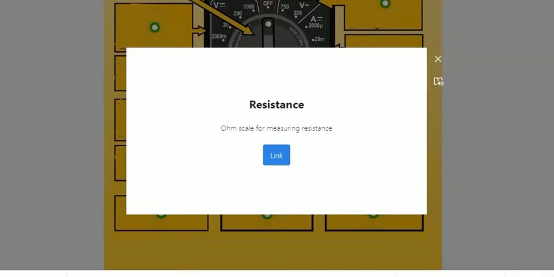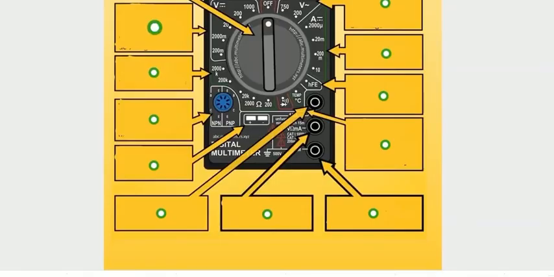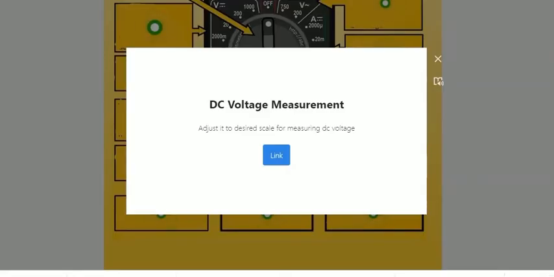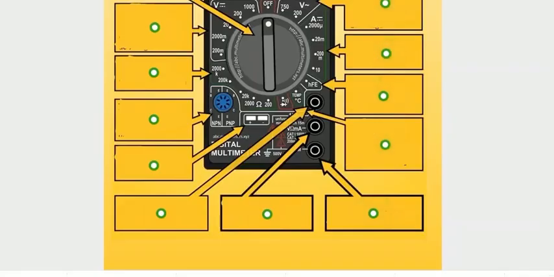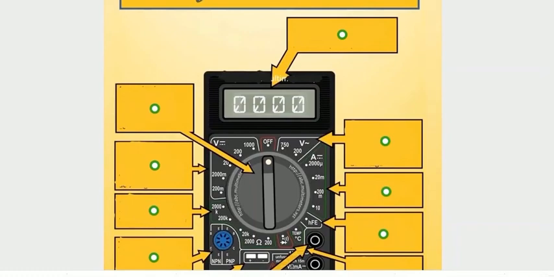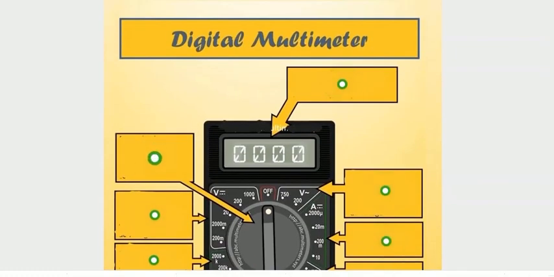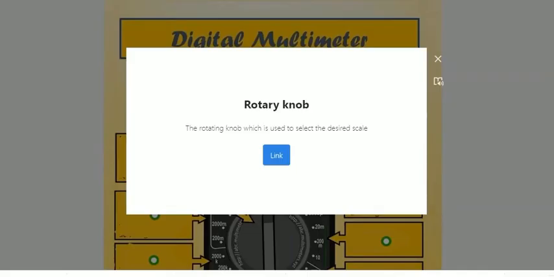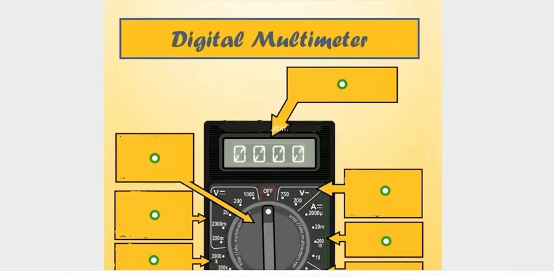Resistance, ohm scale for measuring resistance. Next one, the DC voltage measurement. Adjust to the desired scale for measuring DC voltage. And the last one in the digital multimeter is the rotary knob. The rotating knob which is used to select the desired scale. Okay, good. Now we know about the parts of the digital multimeter and the analog multimeter.